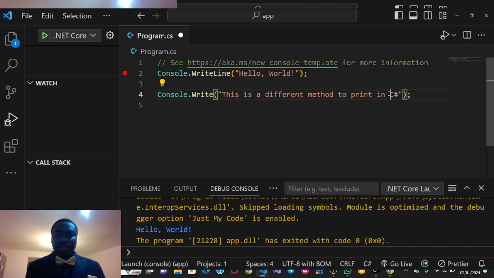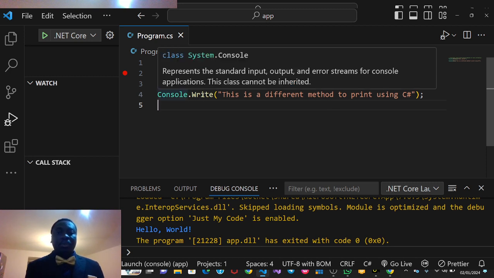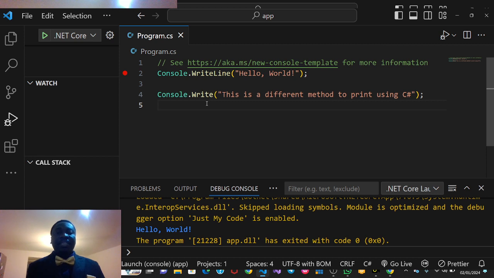Method to print using C#. So that's what we call console.write. In different programming languages, there are different ways or methods to print out. But C# has more than one, two, three methods to print out in your application. So we have the word console.write.